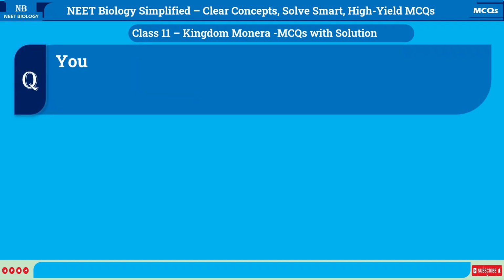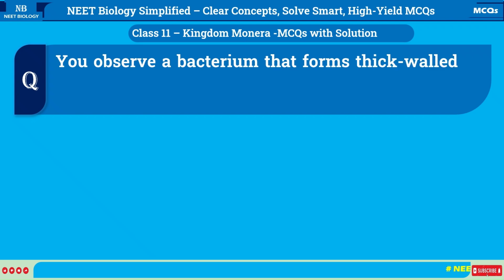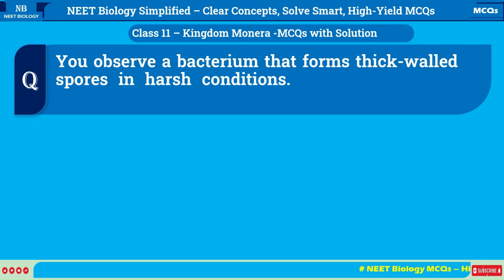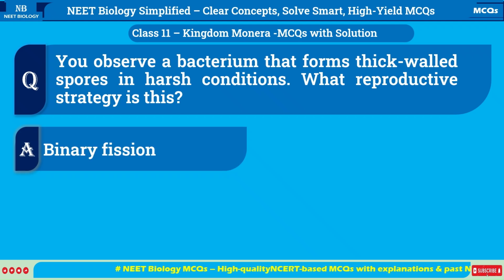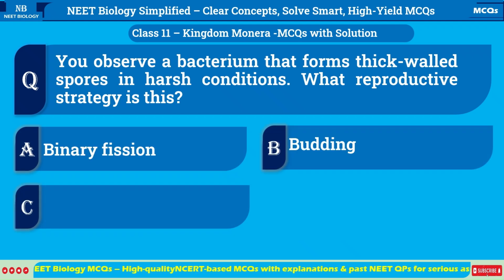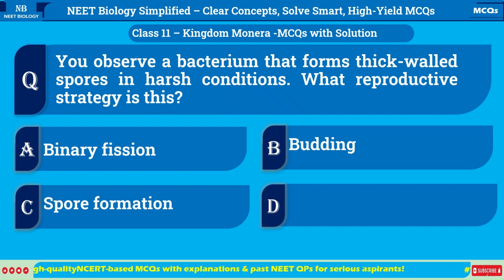You observe a bacterium that forms thick-walled spores in harsh conditions. What reproductive strategy is this? A. Binary fission. B. Budding. C. Spore formation. D. Conjugation.